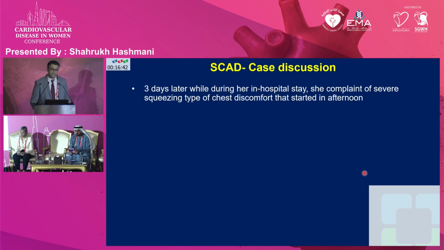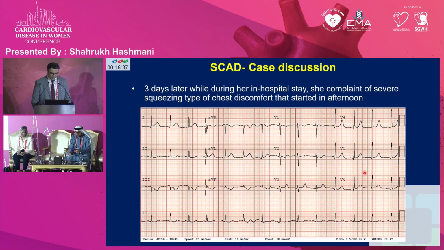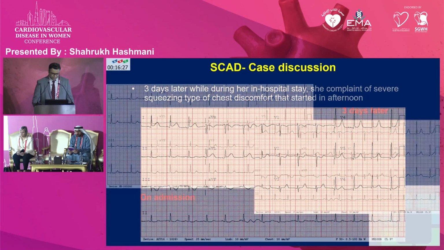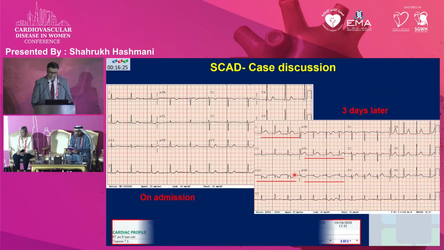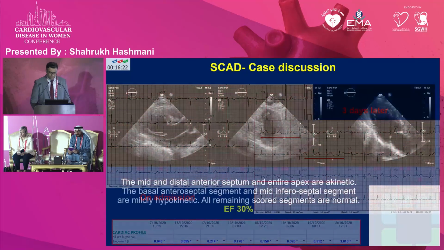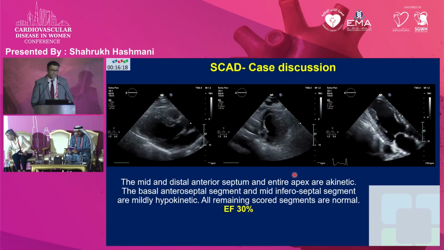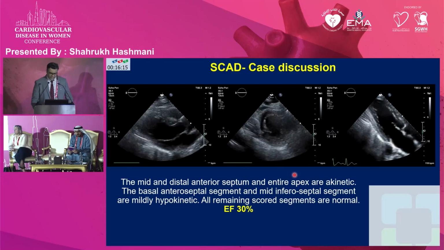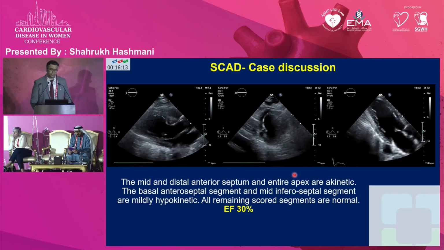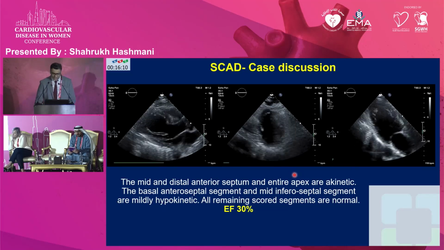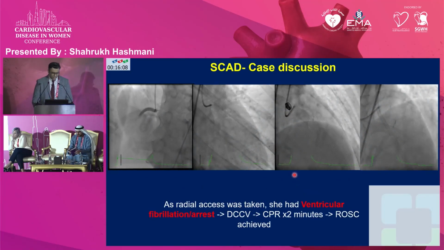similar to her prior presentation, but increasing in intensity. We did a quick bedside ECG, and that clearly shows that she had some ST elevations in her lateral leads, as you can see in 1 and AVL, with reciprocal ST depressions, and ST depression in V1 and V2. You can see clearly there is a change from her baseline ECG. Her troponin was about 3. An echocardiogram was performed immediately while she was awaiting transfer to the cath lab. That clearly showed a new wall motion abnormality, more specifically in the LAD territory, with an ejection fraction of about 30%.